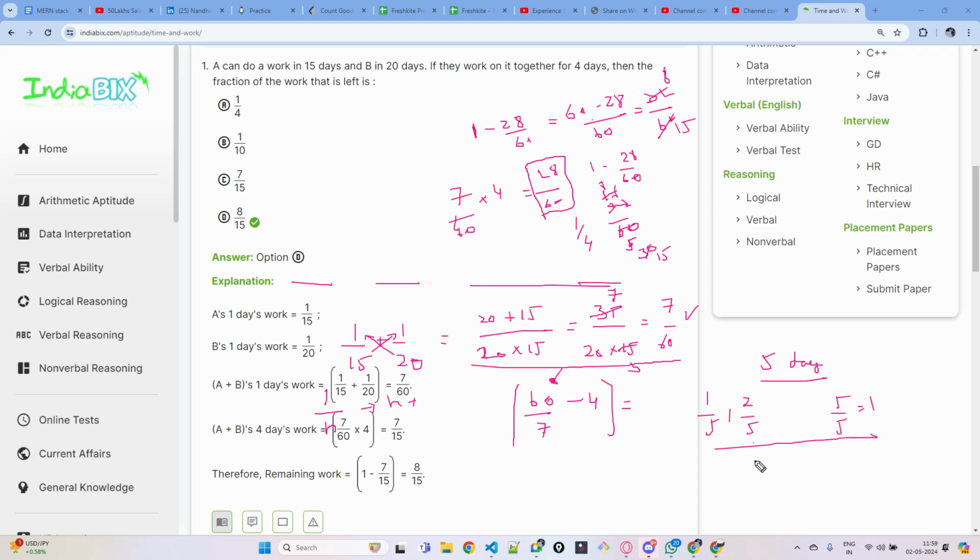So after the second day, what is the remaining work? This is 3 by 5 and 4 by 5. In 2 days, you have finished 2 parts of the work. What is the remaining part of the work? 3 parts of the work are remaining. So 3 by 5th of the work is remaining. So how you will find it: total work minus the 2 by 5. This is 3 by 5. And that is what you are doing here.